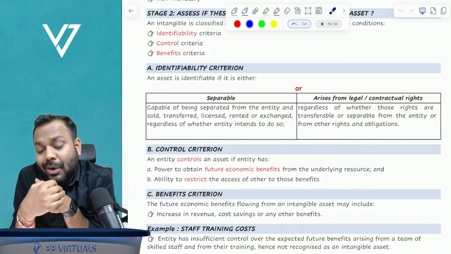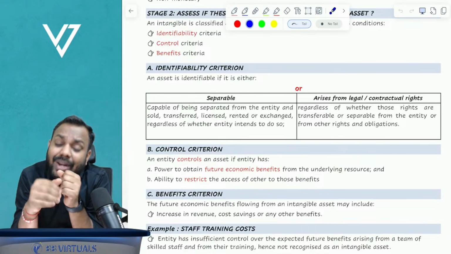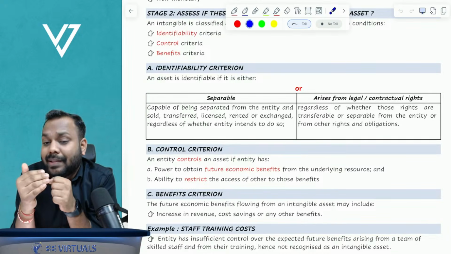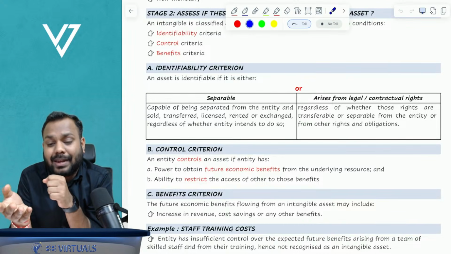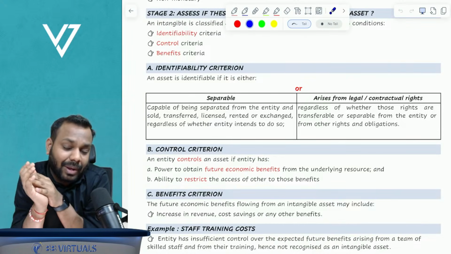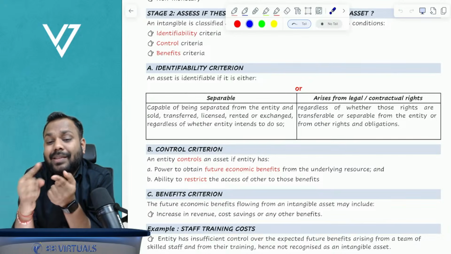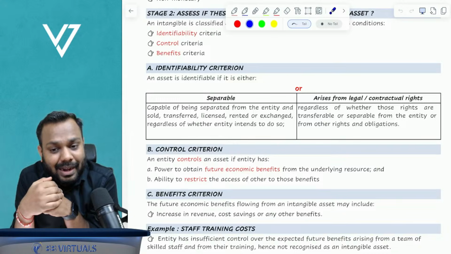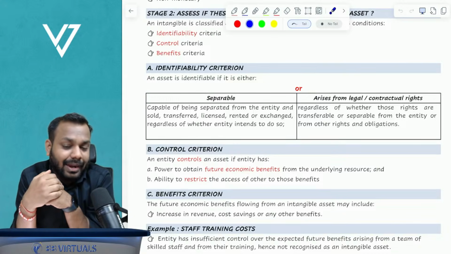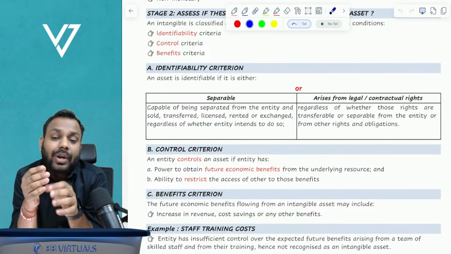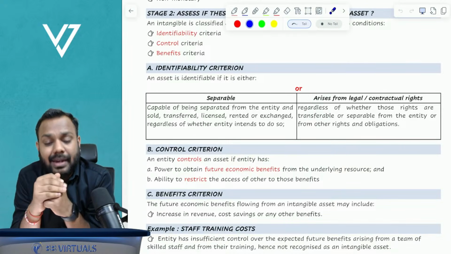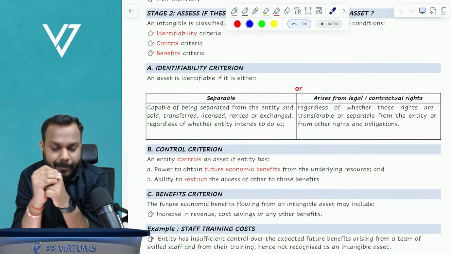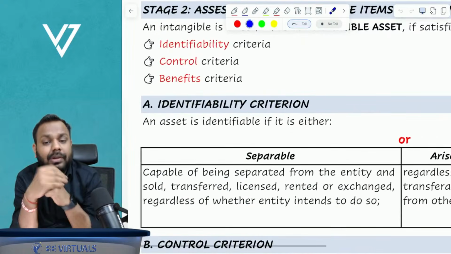But the standard also goes on to state that even if it is not separable, if it arises from a legal or a contractual right, then also it is identifiable. Now this license which the government has given me to ride a bicycle arises from a legal right, right? So even though it is not separable, still it is identifiable. Now, the second point comes: the control criterion.